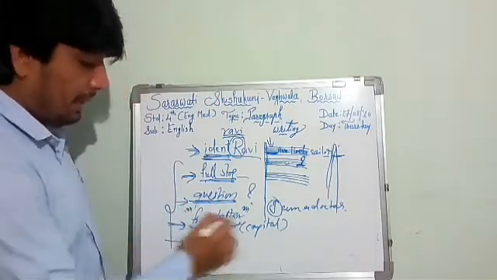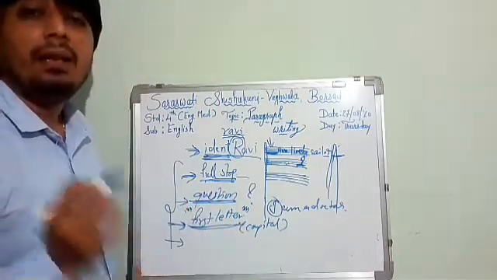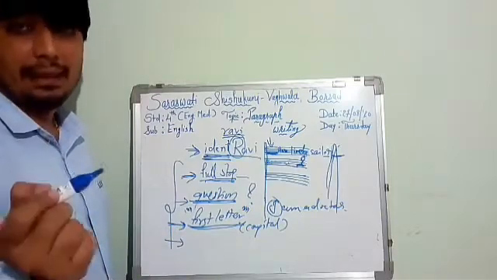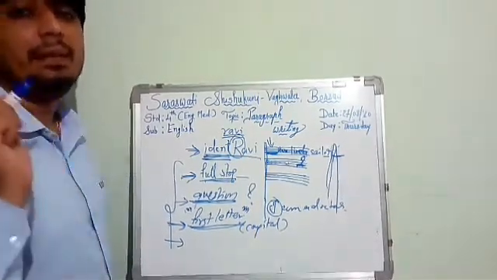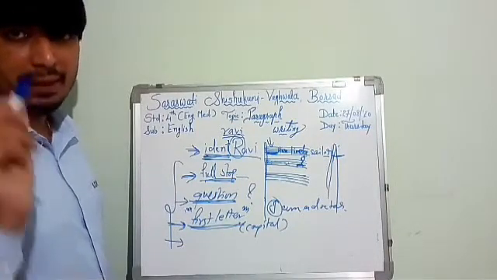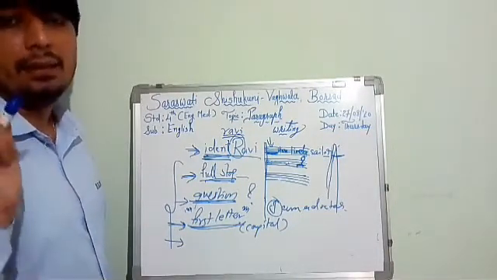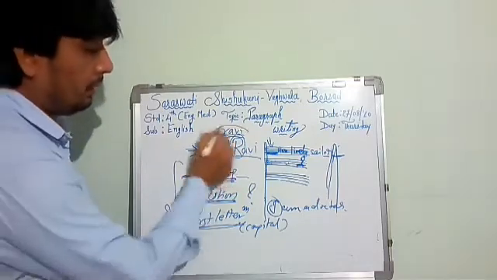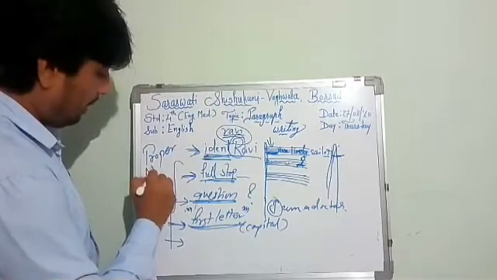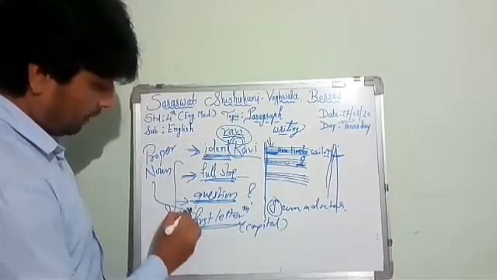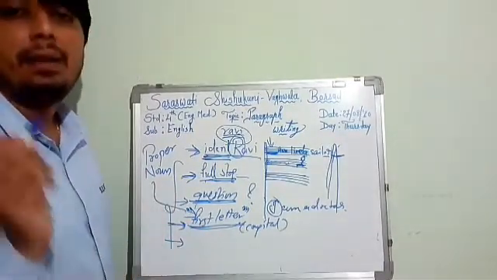If it is a question, then a question mark must be there at the end of the question. When you begin a sentence on your paper or page, the first letter must be a capital letter. If it is small, then grammatically it is wrong. Second, proper nouns: the first letter must be a capital letter.